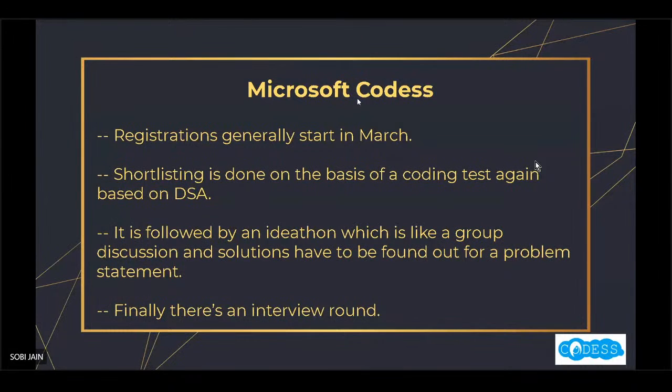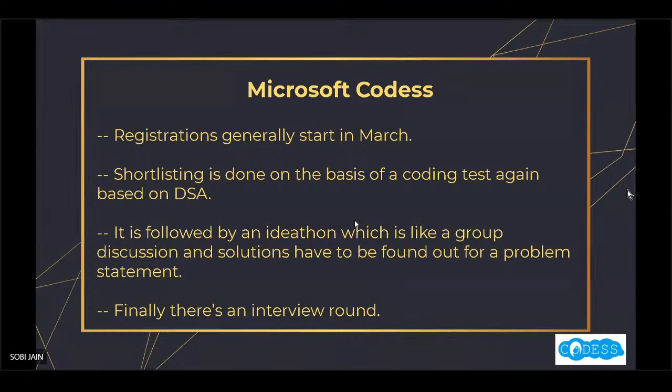And next is Microsoft Codes. For this, the tentative registration dates are scheduled in March, and here the shortlisting is not done on the basis of your resume. There is a coding test which you need to pass, and again it is based on DSA. This is followed by an ideathon.